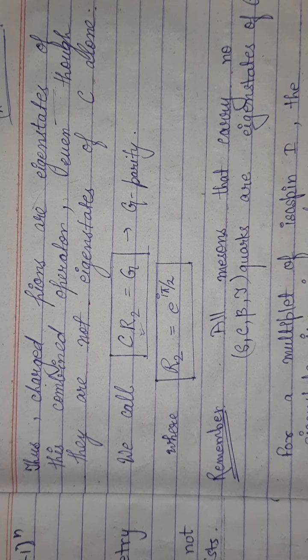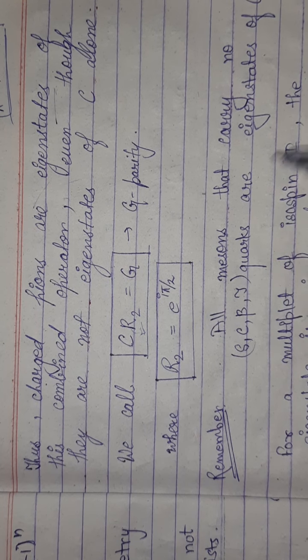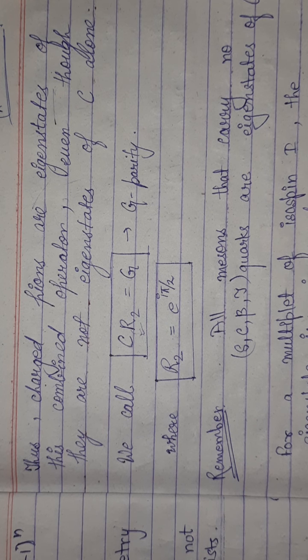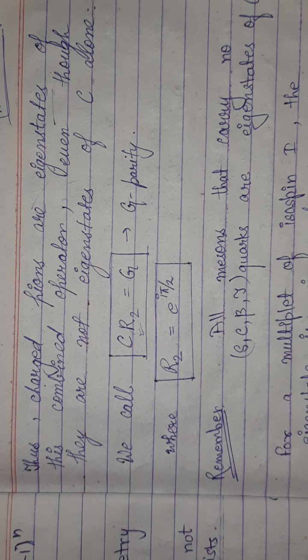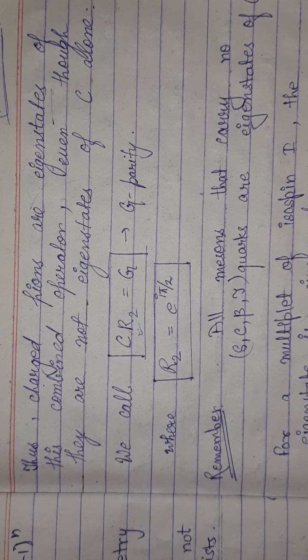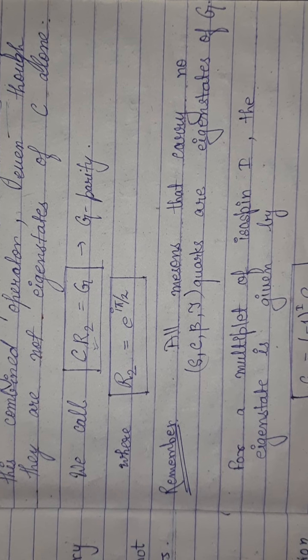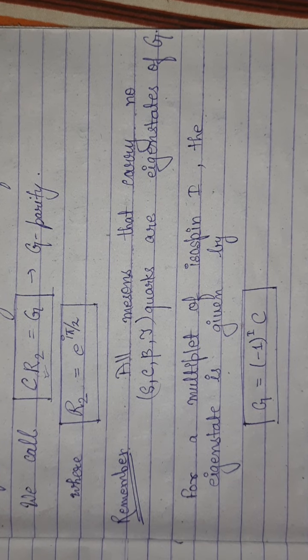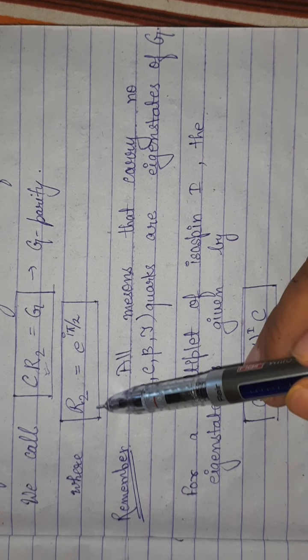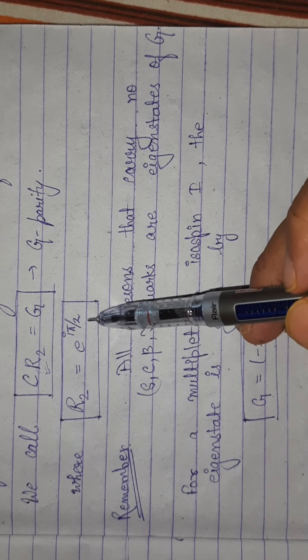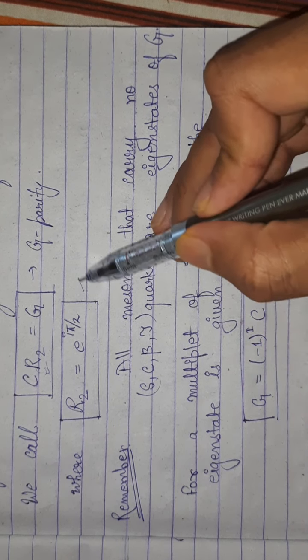This is called the G parity, where R2 is the rotation about the second isospin axis in isospin space. This is a must-remember thing, that it is in isospin space, don't forget that. Okay, now what is R2? R2 is actually e to the power i pi I2. This is to be remembered.